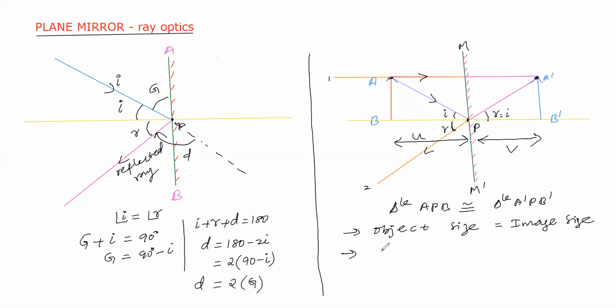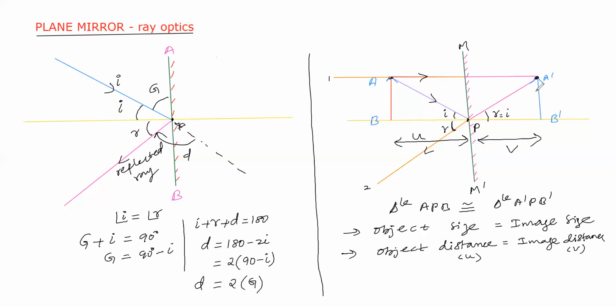Another point is object distance is equal to image distance. Object distance taken as u, image distance taken as v. And here image is a virtual image, since divergent rays only form the image, so that image formed is a virtual image. And the image is formed behind the mirror, and here image is laterally inverted.